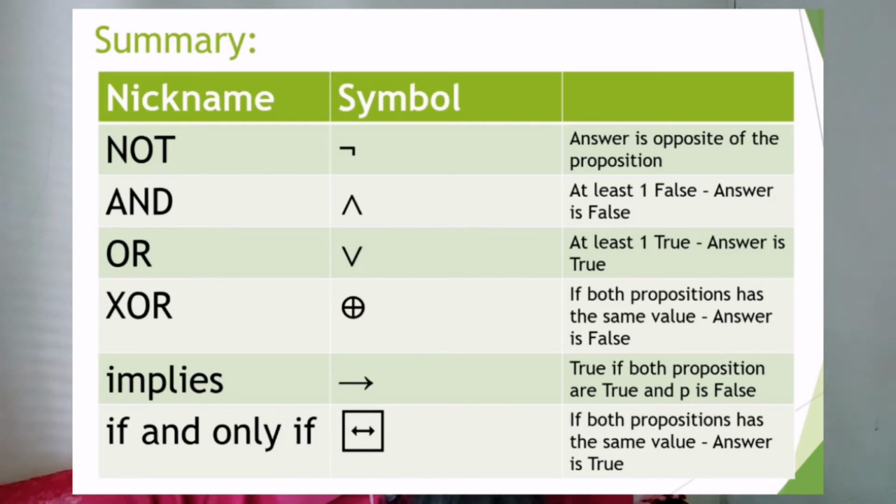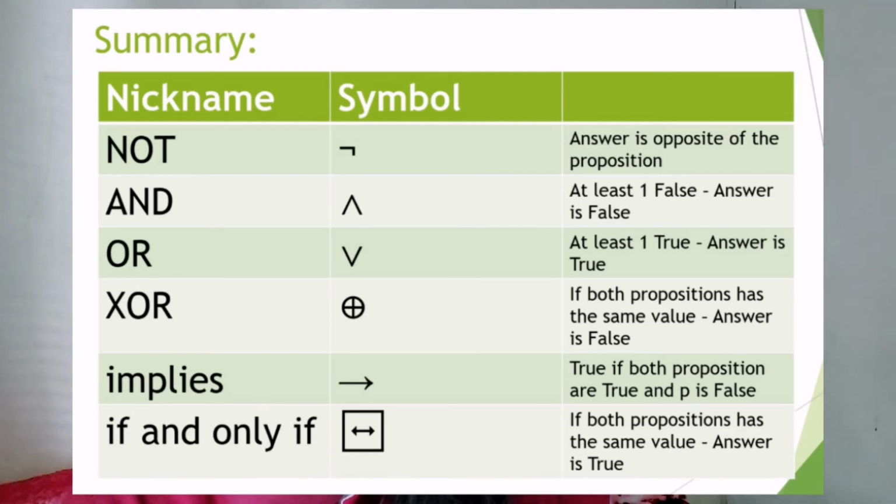For the exclusive or, if both propositions have the same value, for example P and Q are both true or both false, the answer is false.